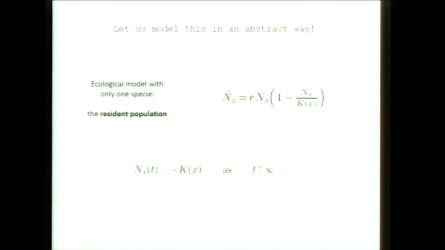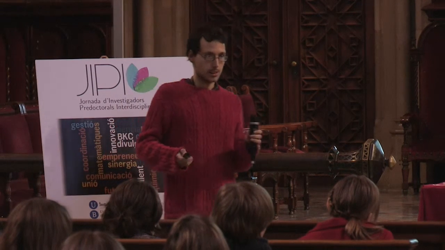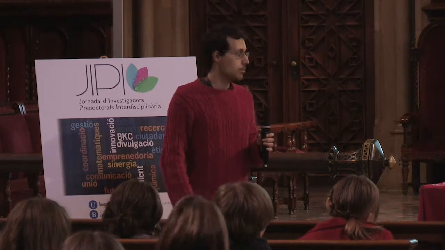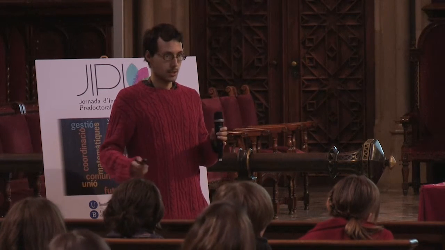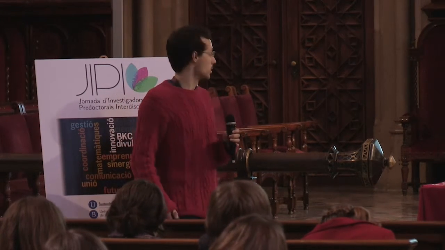In order to decide between the first or the second scenario, we are going to model the problem. First of all, we are considering only one population. This is the resident population, and we can model the ecological system by the classical logistic equation.